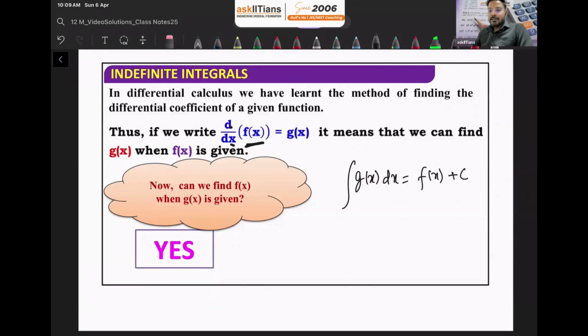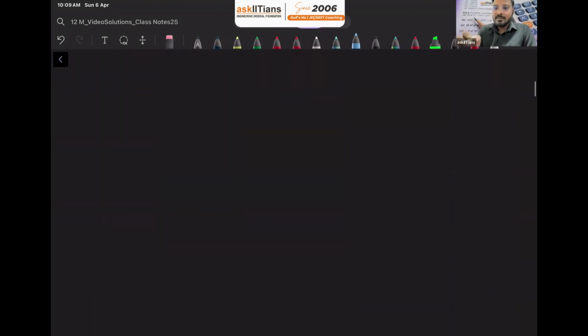Okay, now when I'm writing this symbol, we need to know a few things. This is the symbol of integration, so you need to note down these points. Let me write it here. So when we are integrating any function with respect to x, and we are getting the integral f of x plus c.